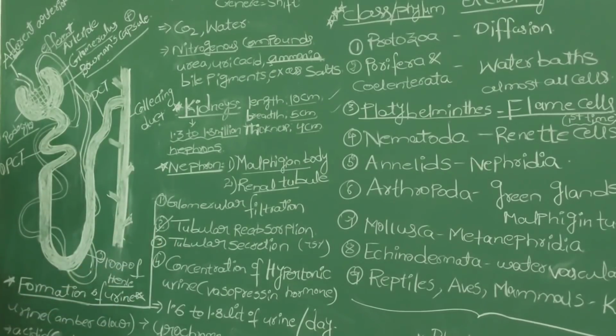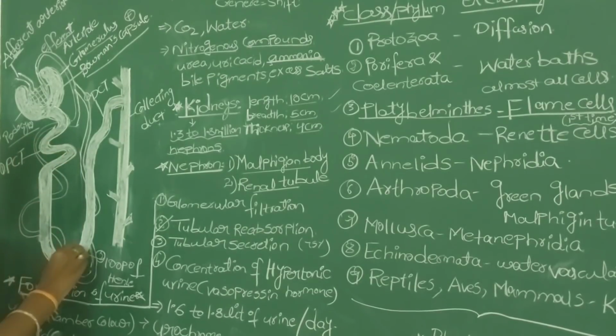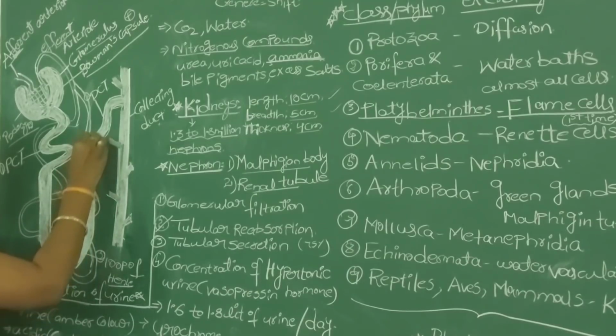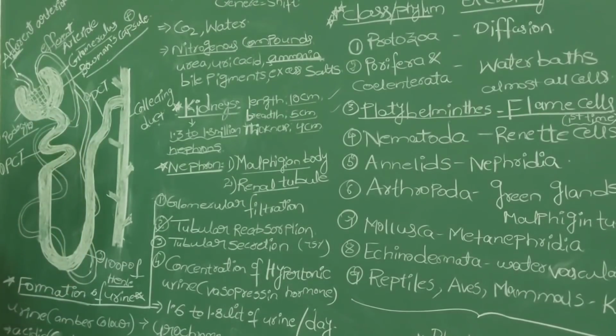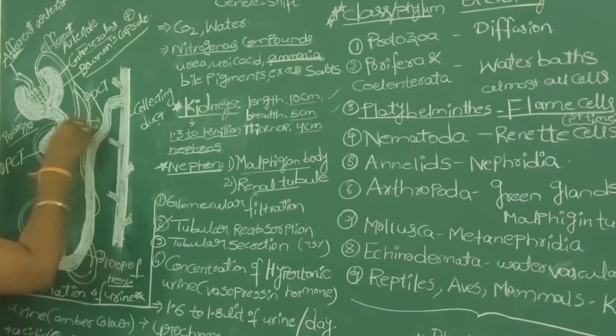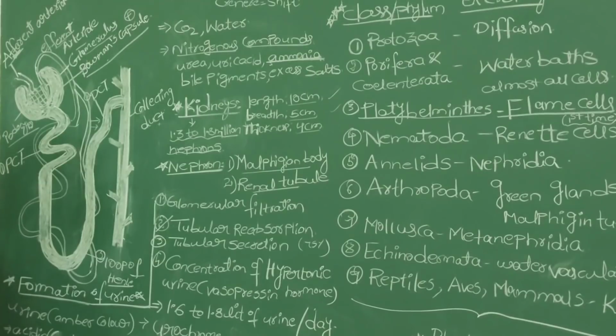And the next one we call tubular secretion. So once the primary urine reabsorption takes place, it will go along the loop of Henle and finally enters into the DCT region of the nephron. In the DCT region, in the distal convoluted tubule, the waste molecules from the blood capillaries will be secreted into the DCT region of the renal tubule.